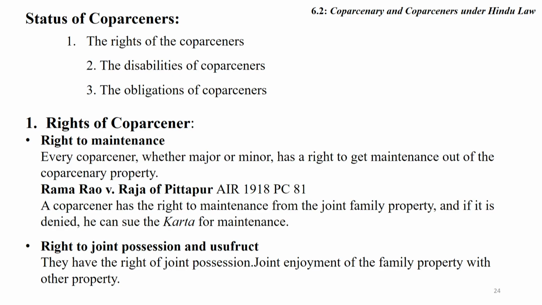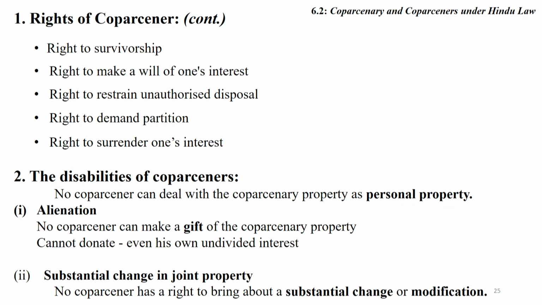Right to joint possession and use of fruit. They have right to joint possession and use and enjoyment of coparcenary property. Rights of coparcener also include right to survivorship, right to make a will of one's interest, right to restrain unauthorized disposal, right to demand partition, and a right to surrender own interest. These are the rights of coparcener, friends.